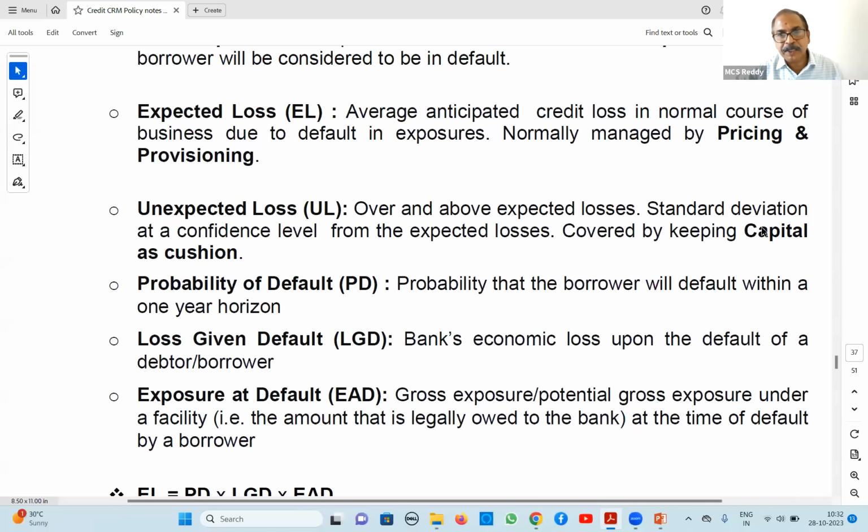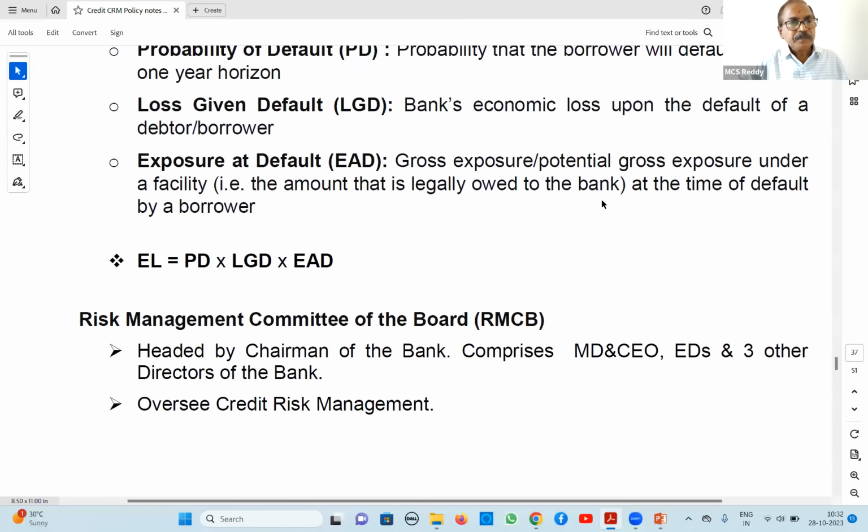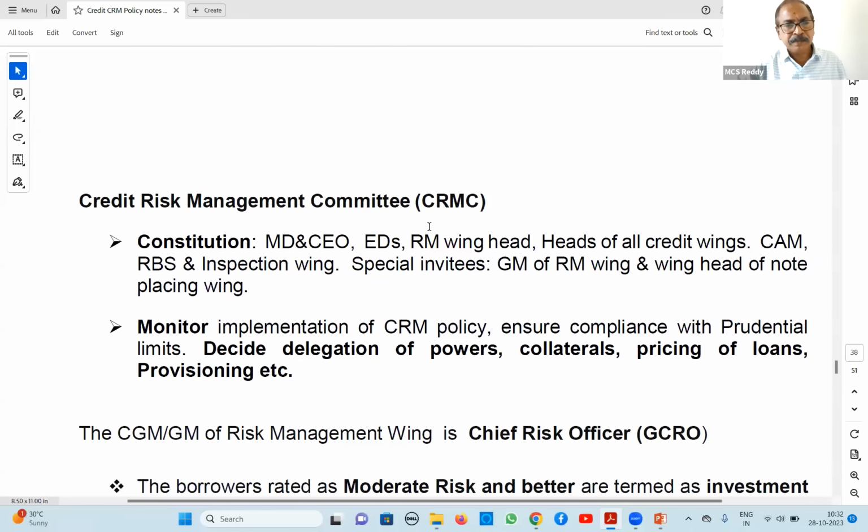Next, the risk management committee. I told you it is the top one. Then the credit risk management committee, again with MD, EDs, and wing heads. They decide delegation of powers, collaterals, pricing of loans, provisioning, etc. In the exam they may ask who decides delegation of powers, collaterals, pricing of loans, provisioning, etc. It is the credit risk management committee.